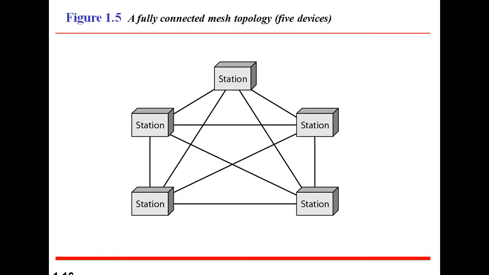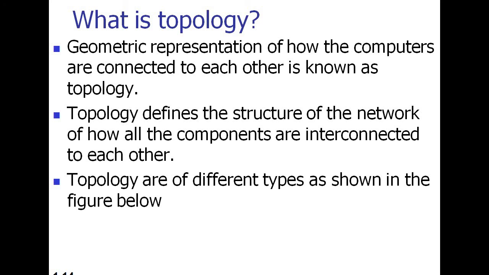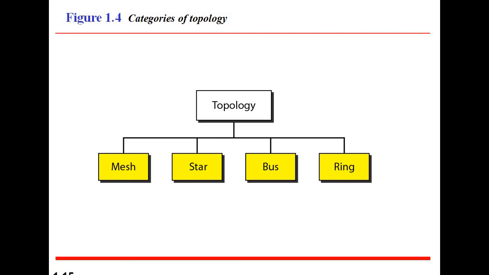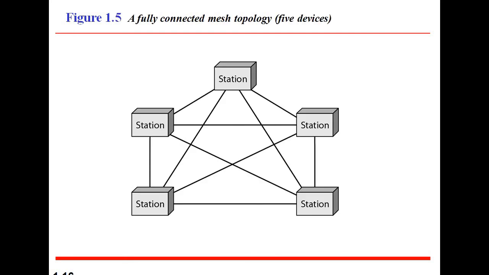So what is a topology? The geometric representation of how the computers are connected to each other for sharing the information among themselves is known as topology. So topologies are of different types, like mesh topology, star topology, bus topology, ring topology. Another one is the hybrid topology. Hybrid topology is not shown here because hybrid topology is a combination of more than one topology.